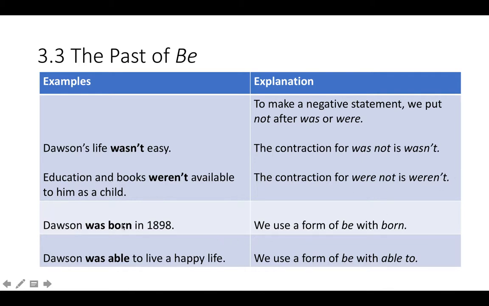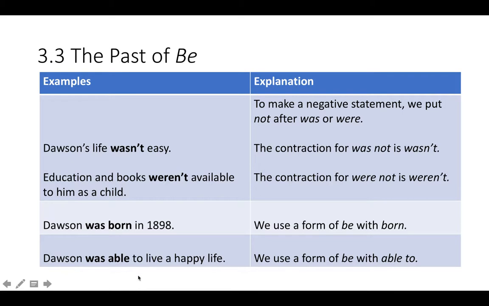And notice what happens with born. Born is like an adjective. So Dawson was born in 1898. So this is past tense of verb to be plus the adjective born.